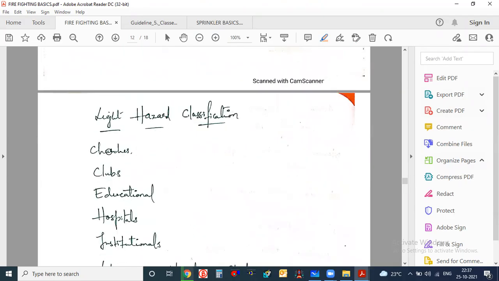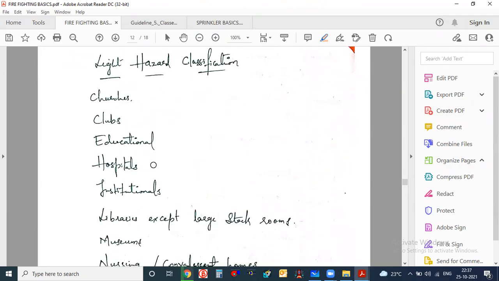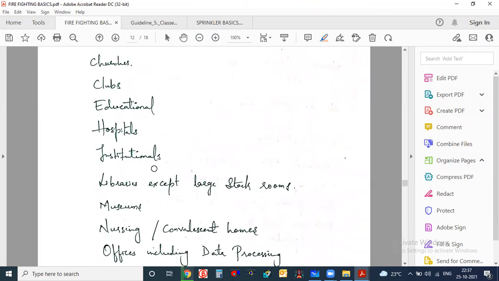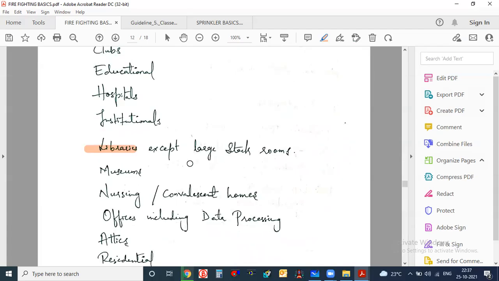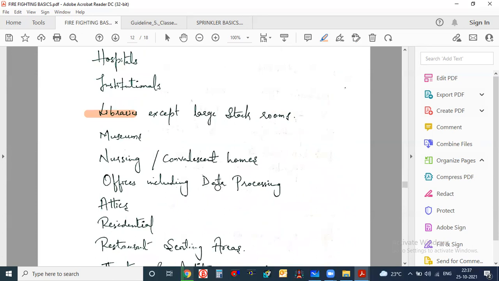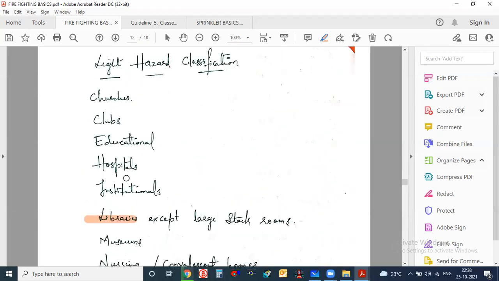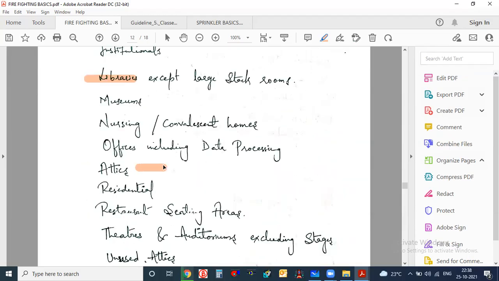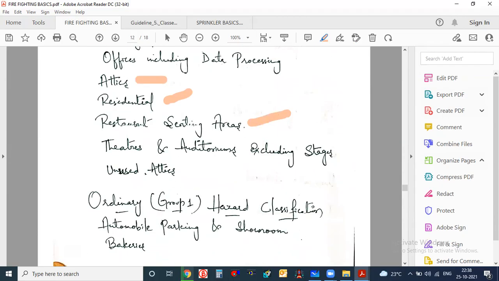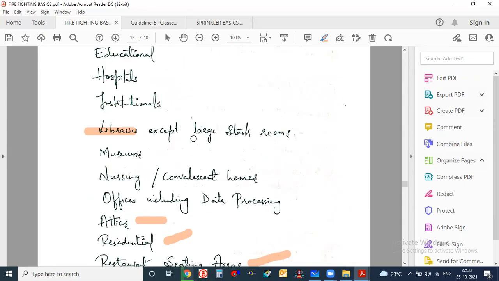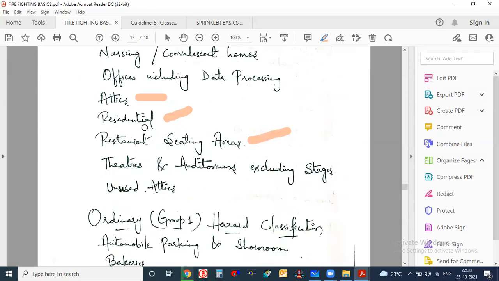What are the types of building? Light hazard: churches, clubs, education, hospital, institutional, libraries, except large stack rooms. The meaning of this point is small libraries, not the big libraries. Museums, nursing homes, offices including data processing. If you have any data processing offices or server rooms inside the office, those offices are also considered light hazard. Attics, any attic area. Residential, restaurant seating area, theaters and auditorium, unused attics. So these are the buildings which will come in light hazard.